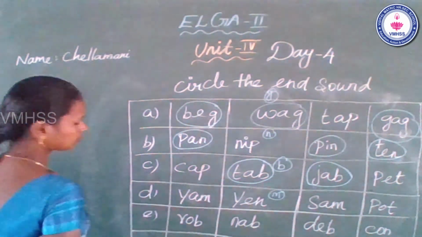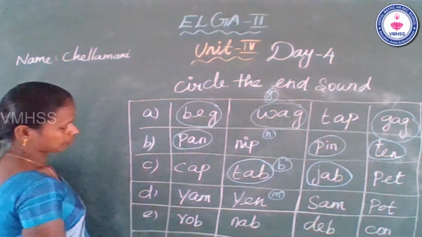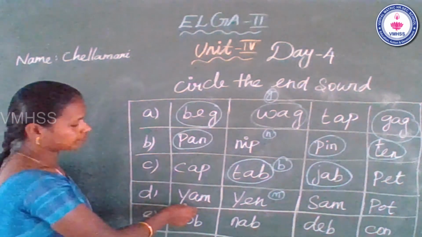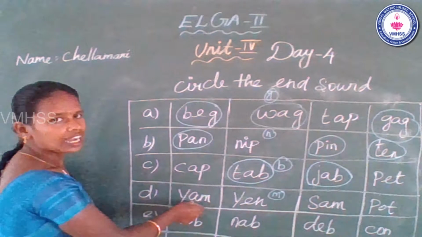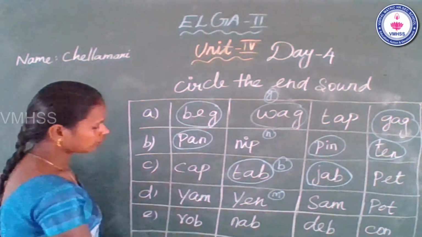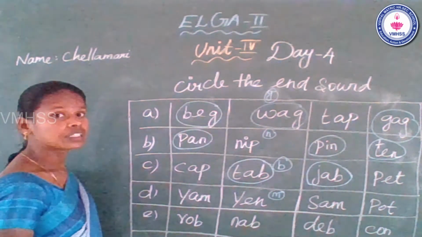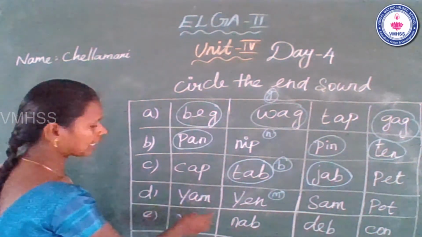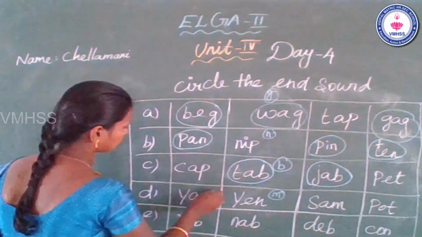See the first one. Yeah. The beginning sound yeah, middle A, N. In. So this word has the N sound, so you can circle it.